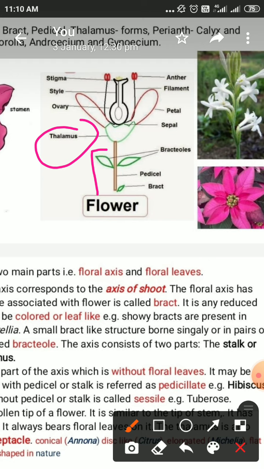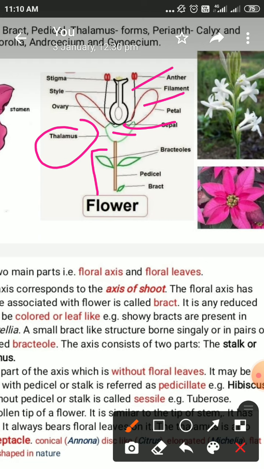This is the seat or the chair on which the floral organs are seated, or rested. On the thalamus, the green sepals and the petals are developed; they are seated, or they occupy their place on the thalamus.